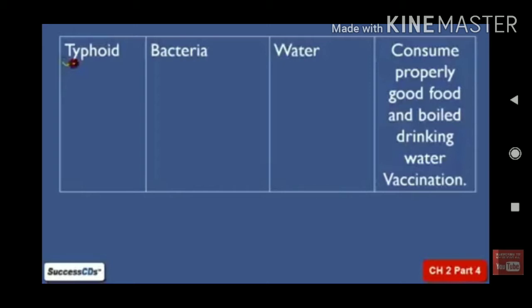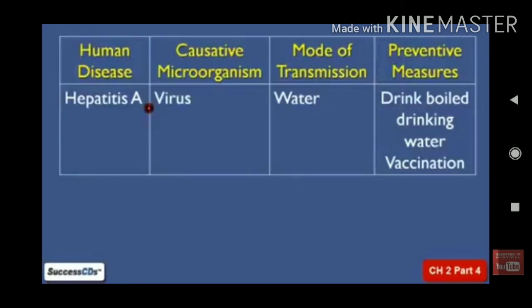Let us see hepatitis B. This is caused by a virus and it is also spread by water and contaminated food. It affects the liver. So here also we should drink purified water and eat healthy food.